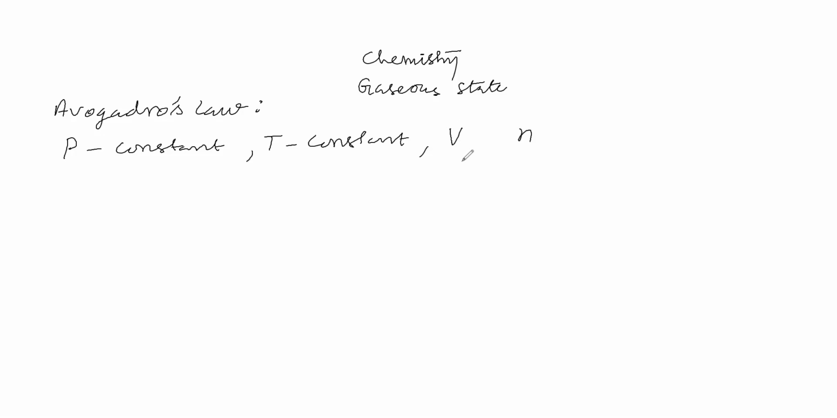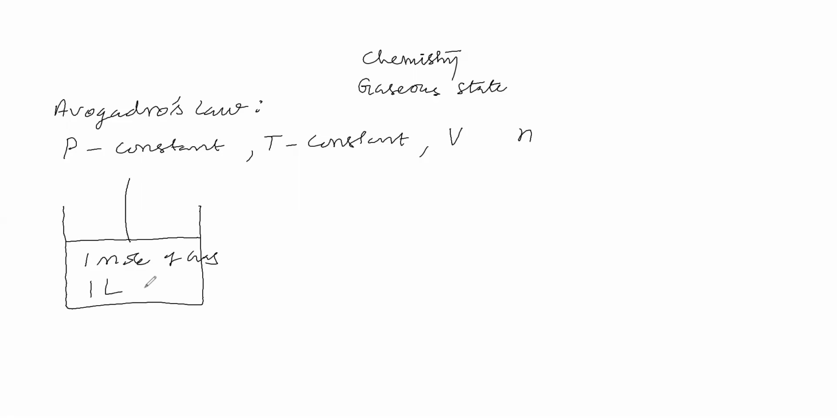Now let us see this. We will take gas in a vessel. Suppose we take 1 mole of gas, enclosed with a piston. This has a number of moles N1, and the volume is, suppose, 1 liter. This volume we will call V1. This is the volume of the gas.